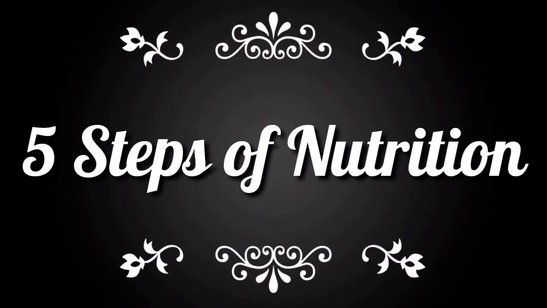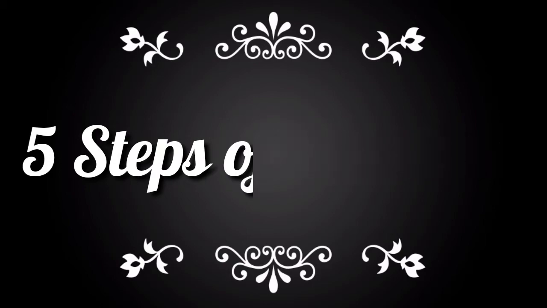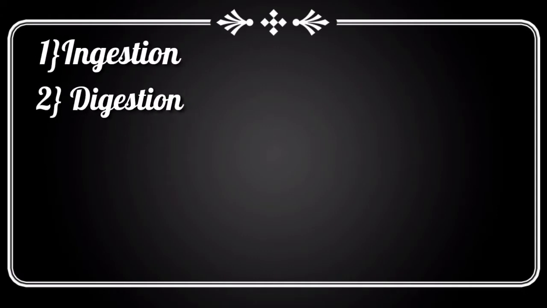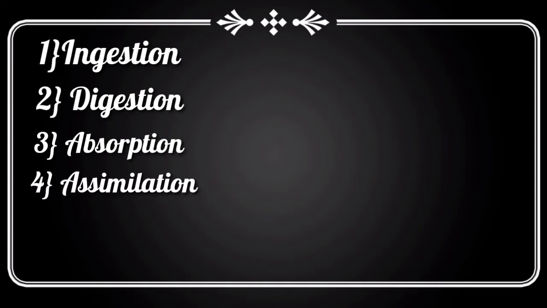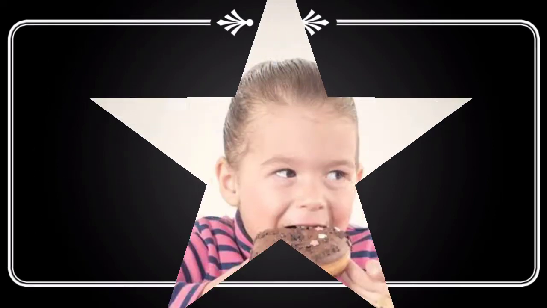There are 5 steps involved in the process of nutrition in humans. The first one is ingestion. Second is digestion. Third is absorption. Fourth is assimilation. And fifth is egestion. Now let us study these 5 steps briefly.